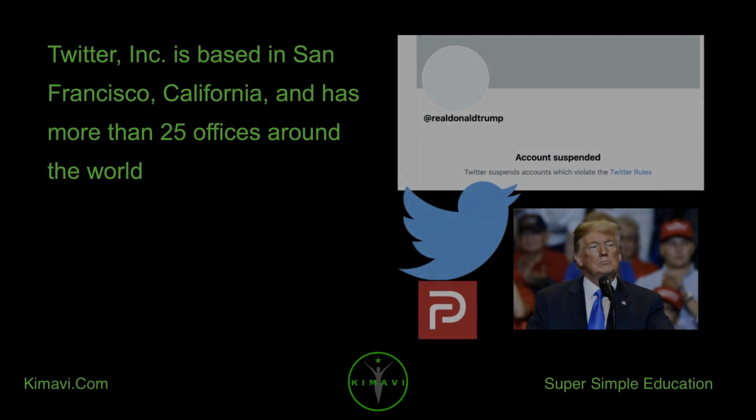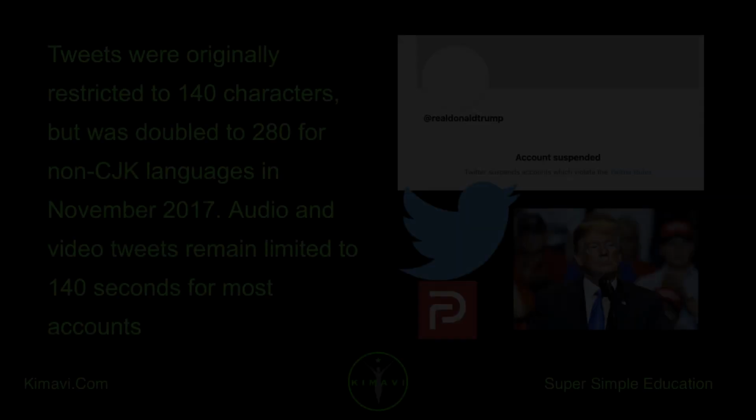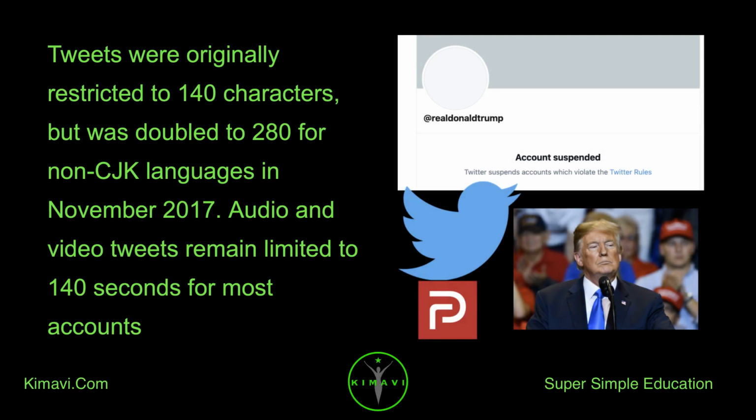Twitter Incorporated is based in San Francisco, California, and has more than 25 offices around the world. Tweets were originally restricted to 140 characters, but this was doubled to 280 for non-CJK languages in November 2017. Audio and video tweets remain limited to 140 seconds for most accounts.